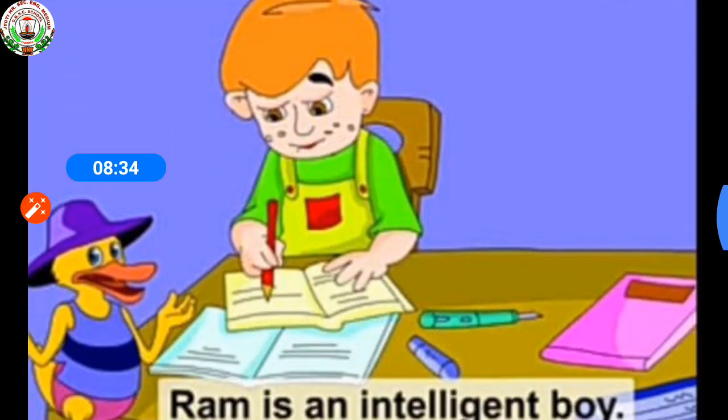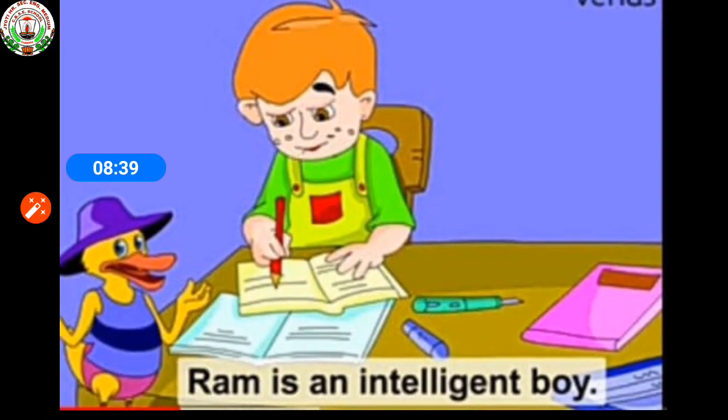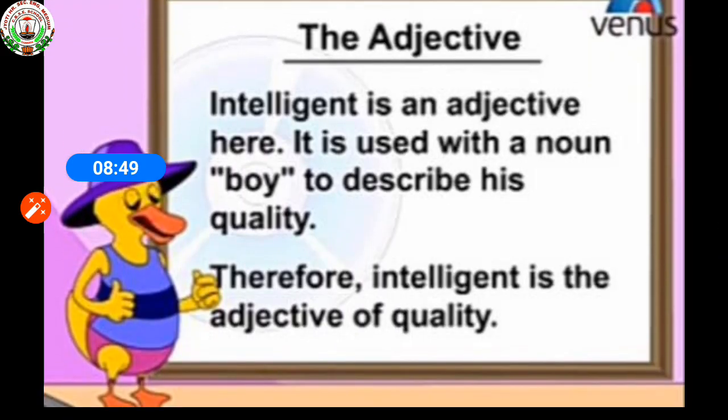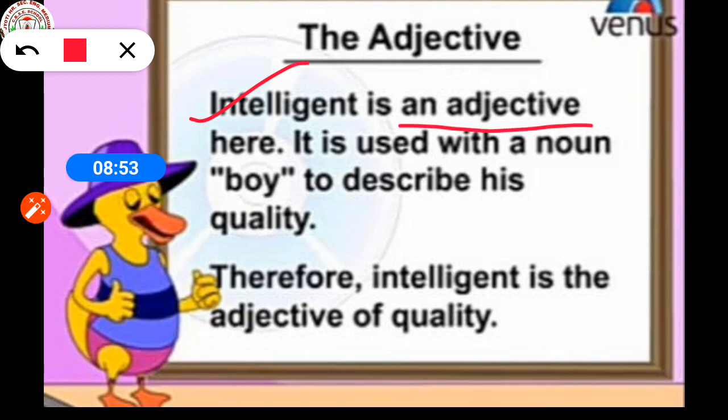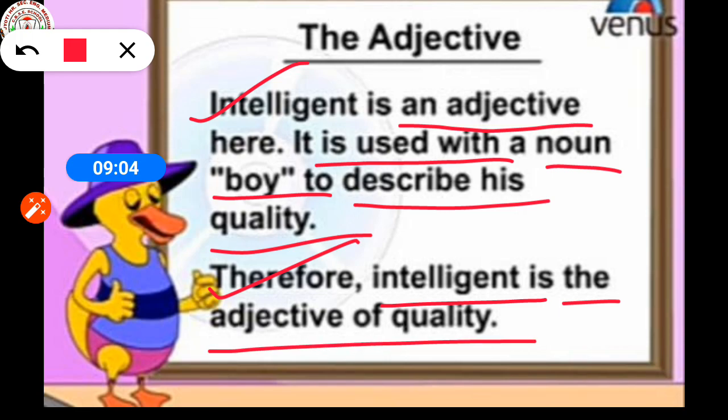You can see the example. Ram is an intelligent boy. Here intelligent is an adjective. It is used with a noun boy to describe his quality. So, therefore, intelligent is the adjective of quality.